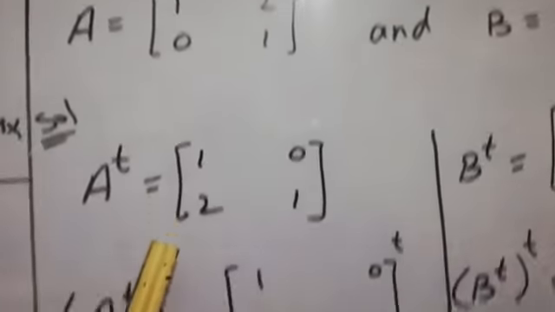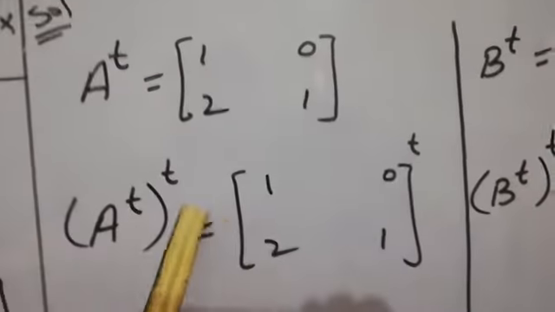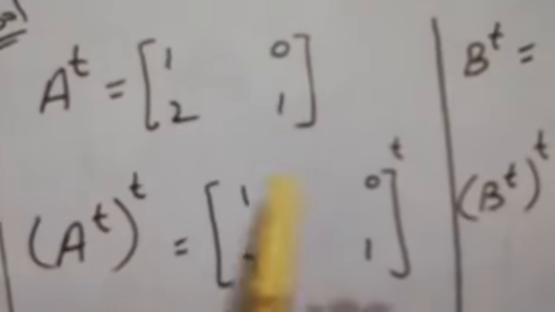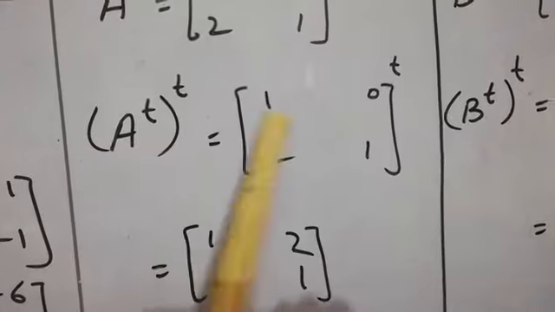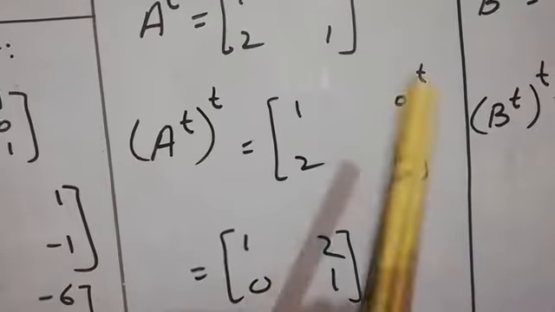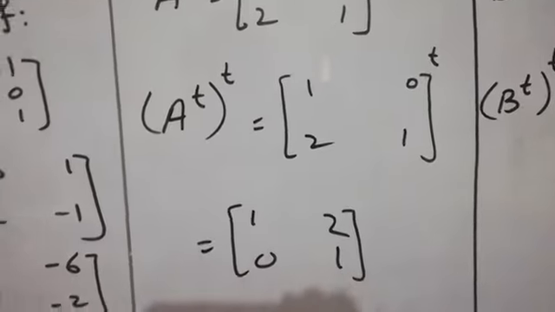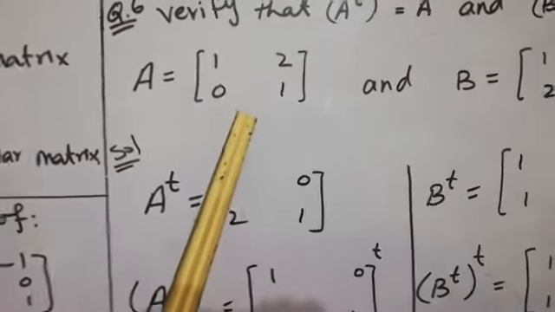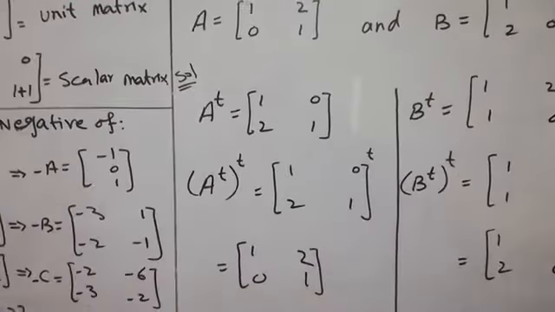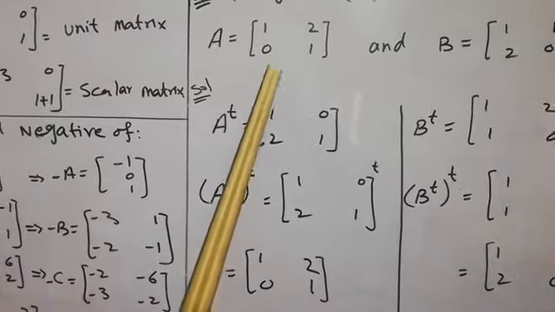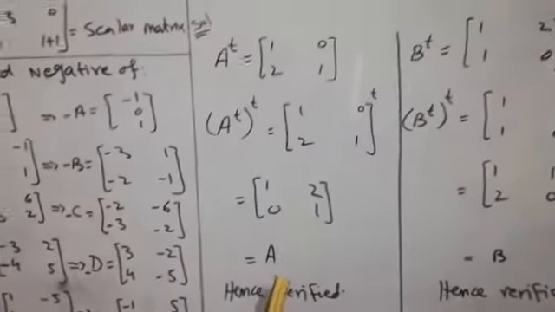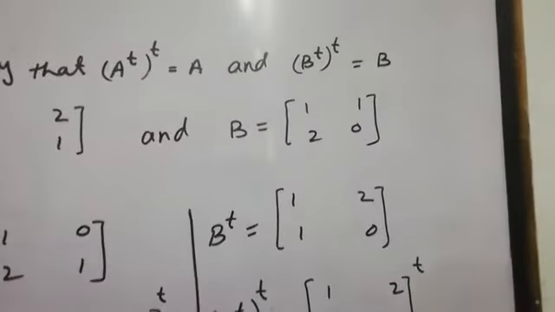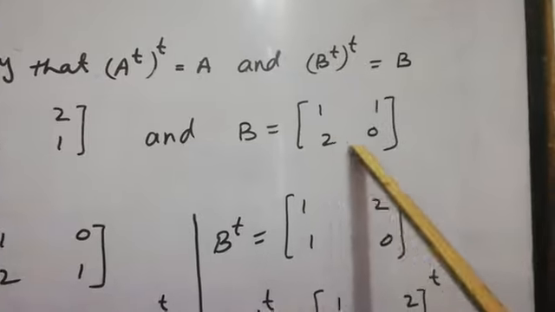Again we will take the transpose of this on both sides, 1 0 2 1. So when we take the transpose, it will again convert into 1 2 0 1, row into column and column into row, and you can see that this is the matrix A, 1 2 0 1 and 1 2 0 1. You can compare both, so this is equal to A, hence we verified.